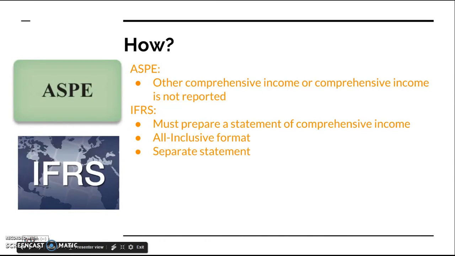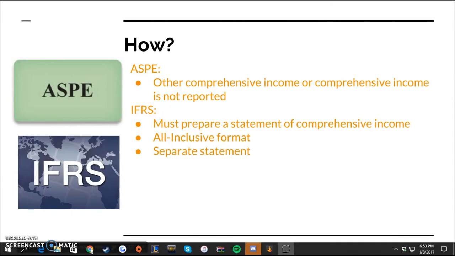Under IFRS, there are gains and losses that do not affect profit and are not included in profit, but are still added or deducted to shareholders' equity. For companies under IFRS, it is necessary that they prepare a statement of comprehensive income that shows all items included in comprehensive income. There are two formats a company may follow: the all-inclusive format or the separate statement format.